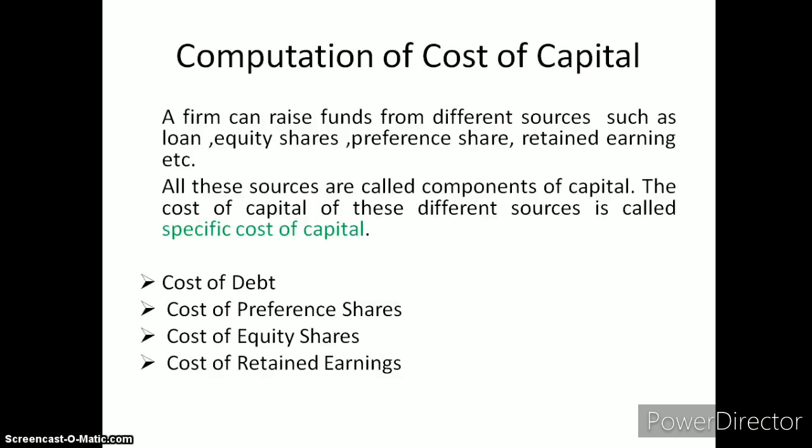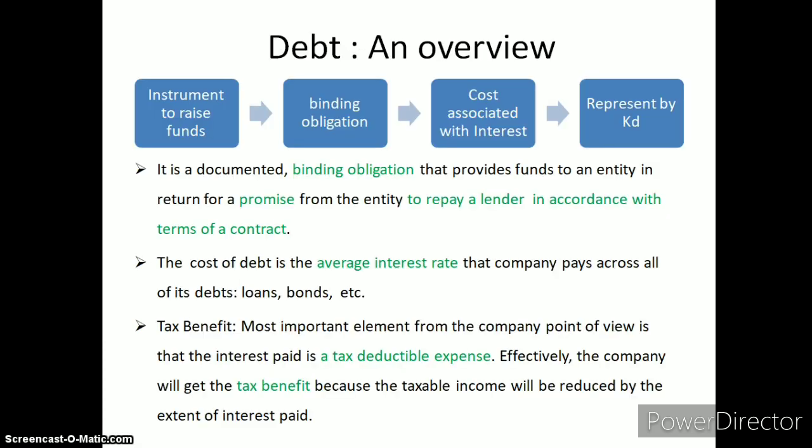Computation of overall cost of capital involves cost of debt, cost of equity, cost of preference shares, and cost of retained earnings. All these sources have their own cost, which is known as specific cost of capital. Now I am going to discuss debt and cost of debt.